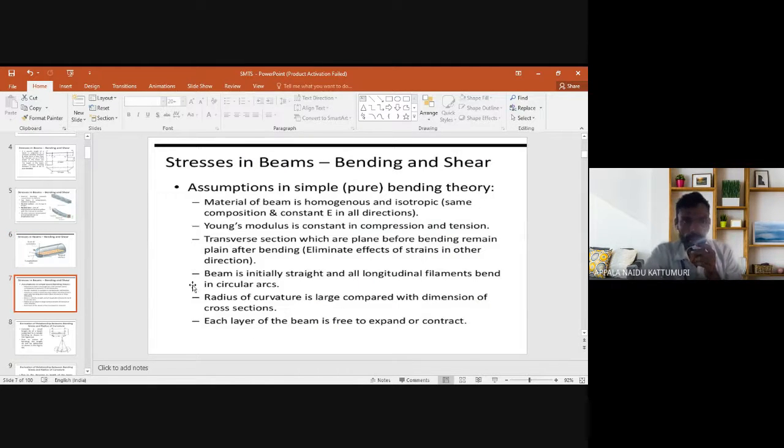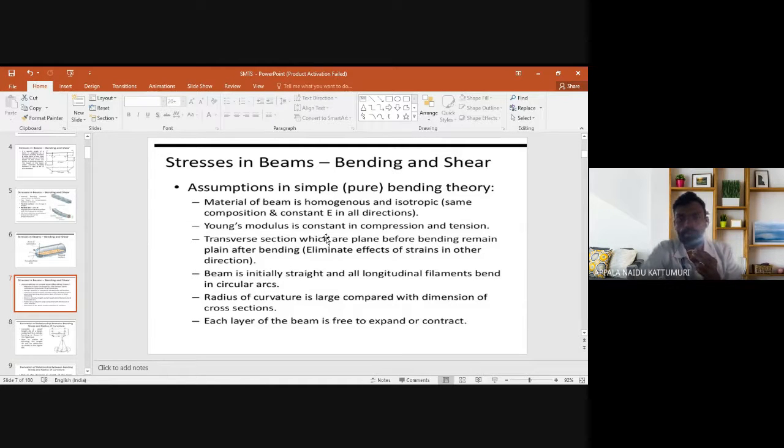Next, the assumptions of bending and shear. The assumptions of the pure bending theory are: the material of the beam is homogeneous and isotropic. That means the same composition and a constant E value in all directions. We are taking the same material, and the E value in all directions should be equal.